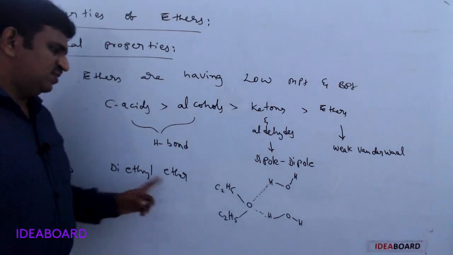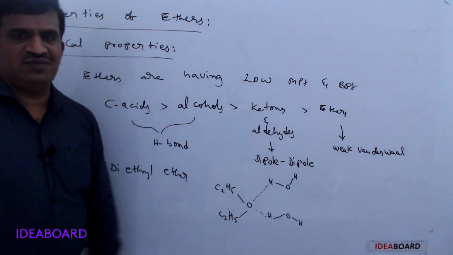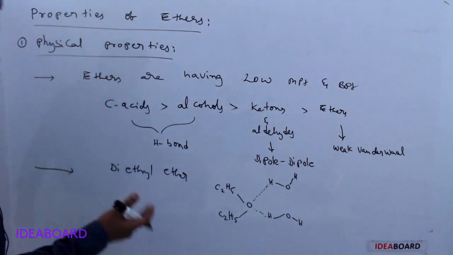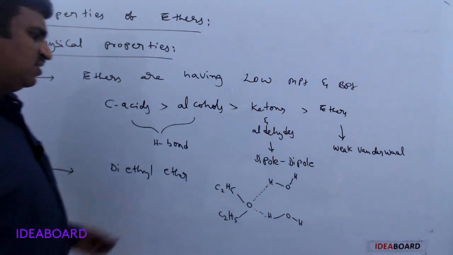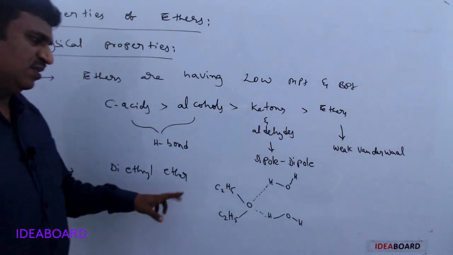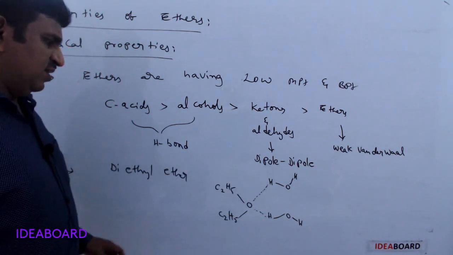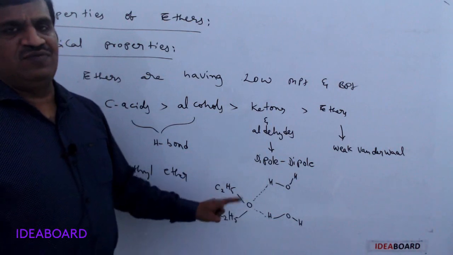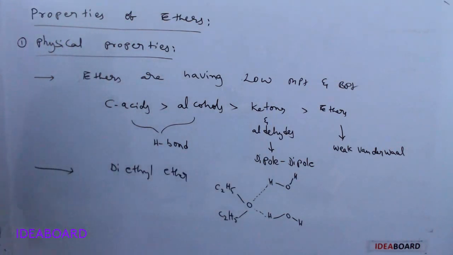So diethyl ether is soluble in water because of the formation of hydrogen bonding, but it is only slightly soluble, and it has a little higher boiling point mainly because of this hydrogen bonding. That is physical properties.